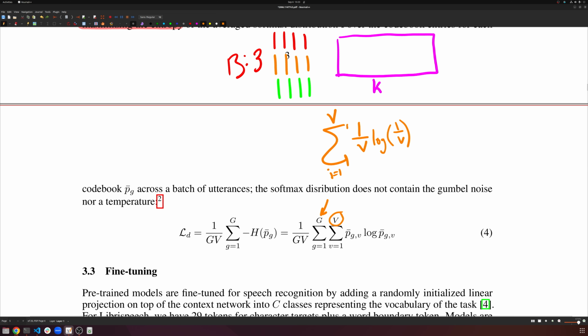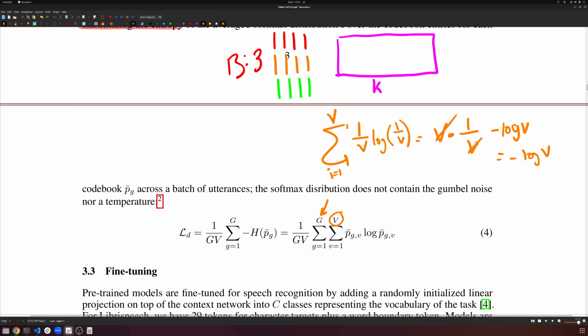Let's say i equals 1 to V, because this V here is a constant. That's the probability. This V here is a constant. So everything here is a constant, which means this will end up being 1 over V. It'll really be V times 1 over V times log 1 over V, which is just negative, right? Negative log V. These two things will cancel, and so we'll be left with the negative log V.